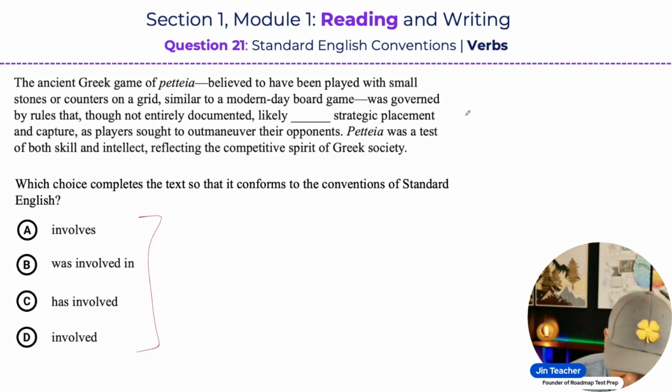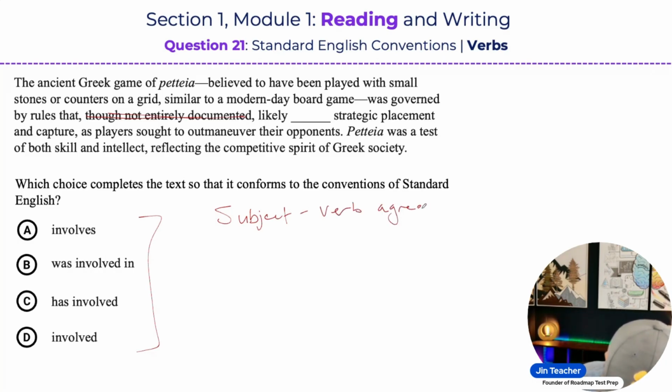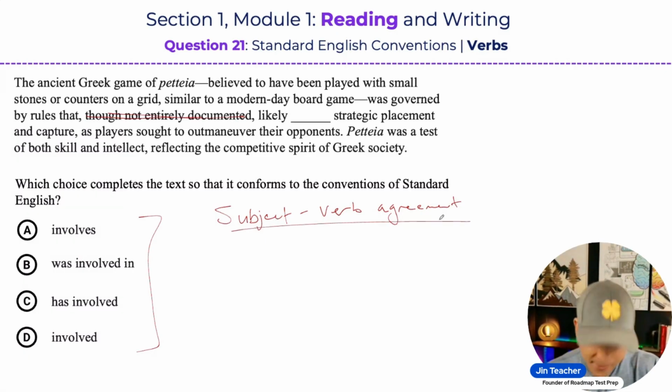What I notice here is, first of all, it's a very complex sentence. And because I've trained myself to do this, I notice I'm being tested on subject verb agreement. Now, the SAT can test you on subject verb agreement in very simple, straightforward ways, where you're tested on the main subject and the main verb.